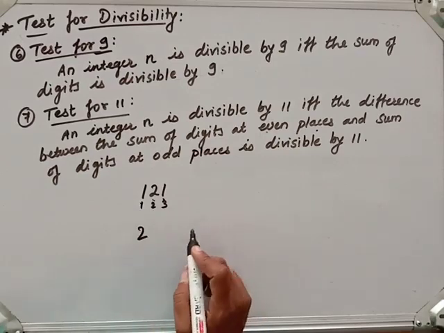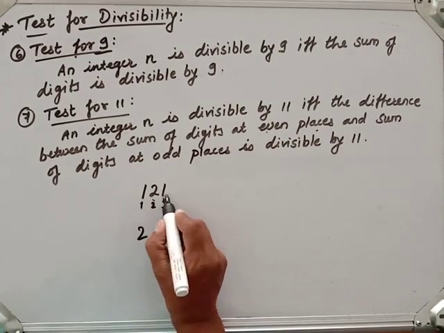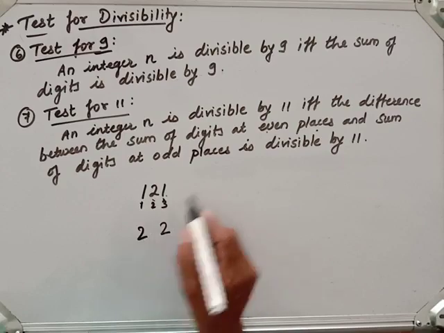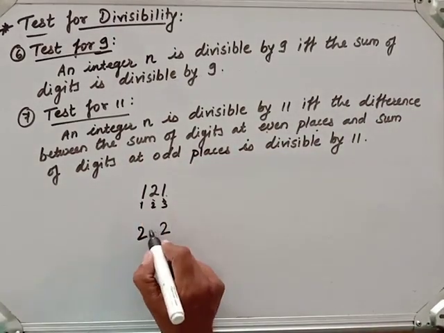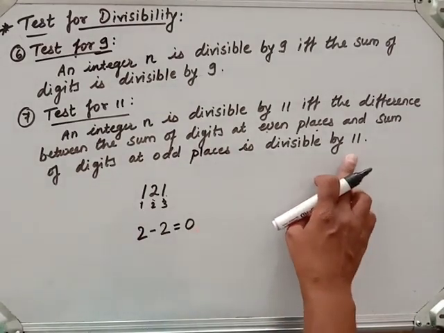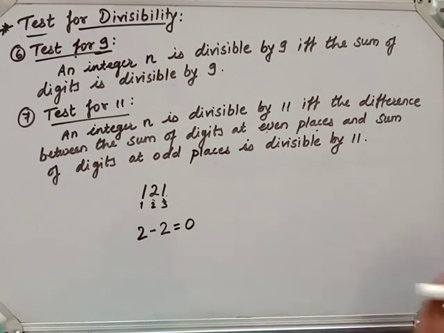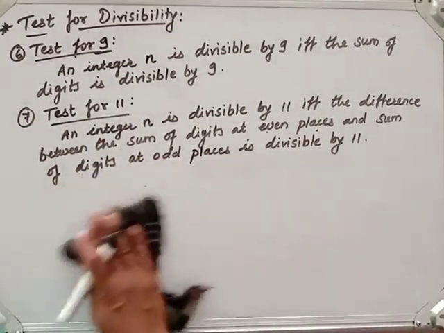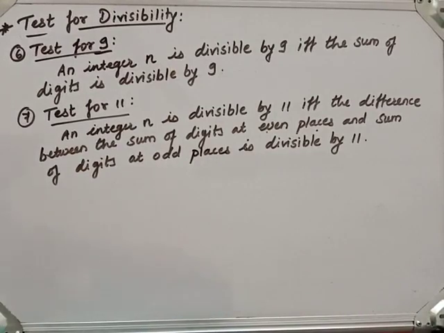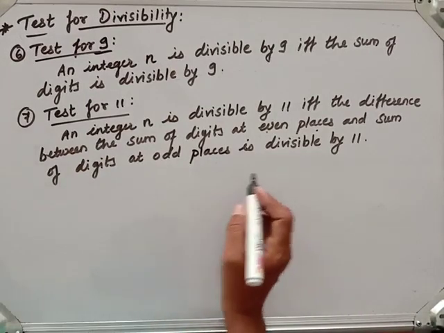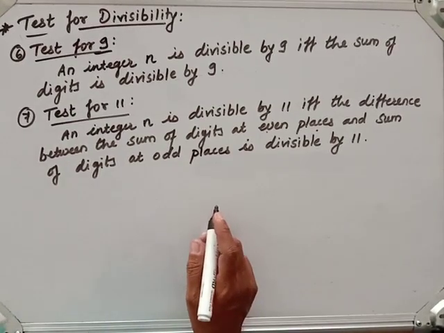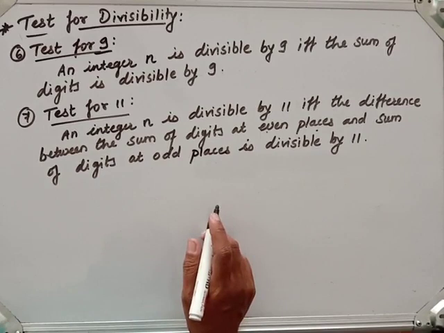Now the sum of digits at odd places, 1 plus 1, will be 2. Now the difference between these, the subtraction, what do we get? 0. Now 0 is divisible by 11. So what can we say? 11 divides 0. 0 is divisible by every integer. So here we can say 121 is divisible by 11. As such, we have used the test for 11.